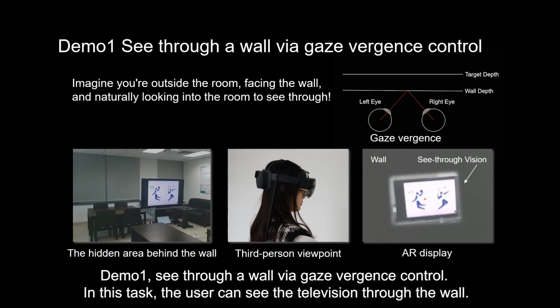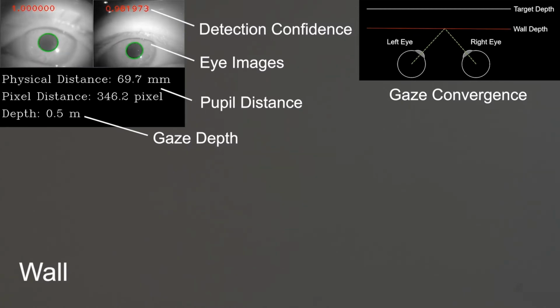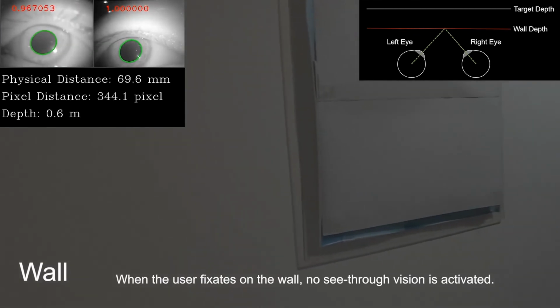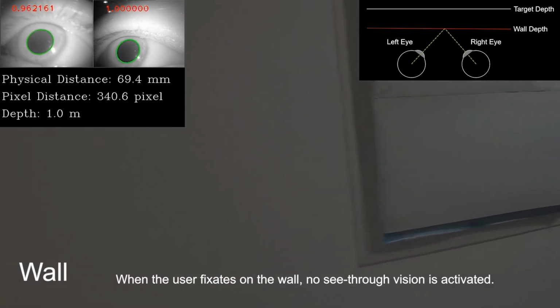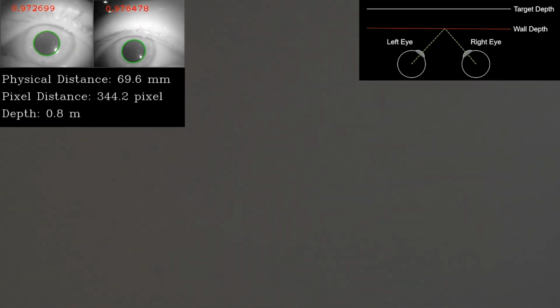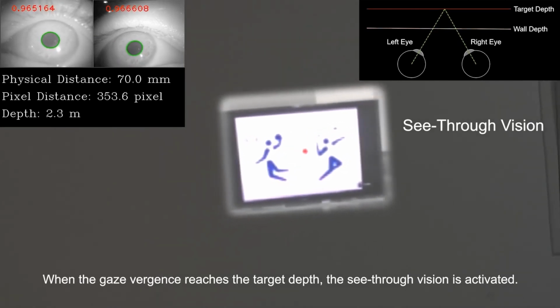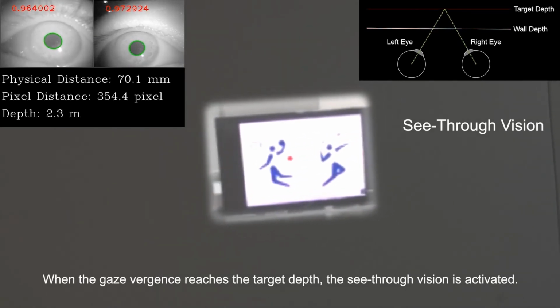See through a wall via Gaze-Vergence-Controlled. In this task, the user can see the television through the wall. When the user fixates on the wall, no see-through vision is activated. When the Gaze-Vergence reaches the target depth, the see-through vision is activated.